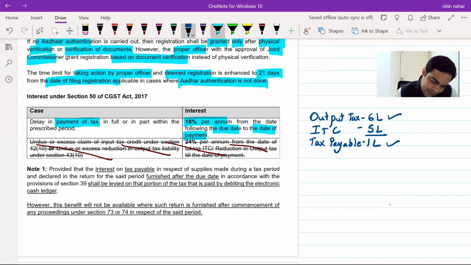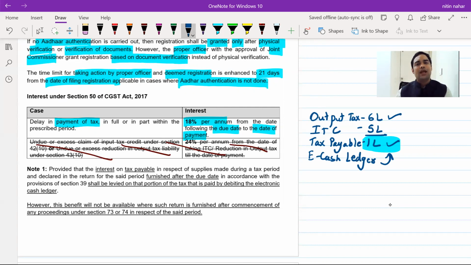Sir, it should apply on whatever is the amount which is payable through e-cash ledger. Hey, careful. Whatever is the amount payable through e-cash ledger, on that amount interest will be applicable. Correct? This is what the provision says.